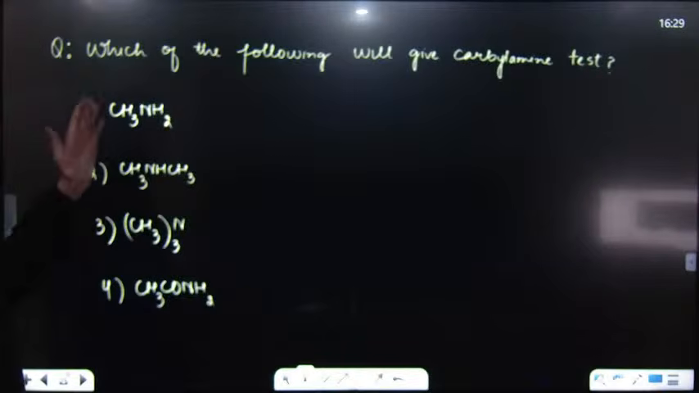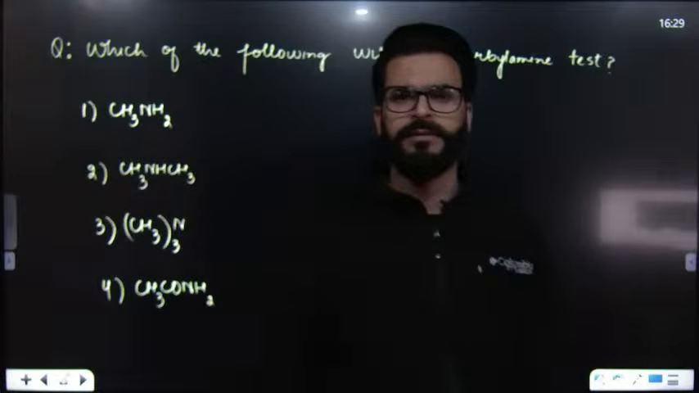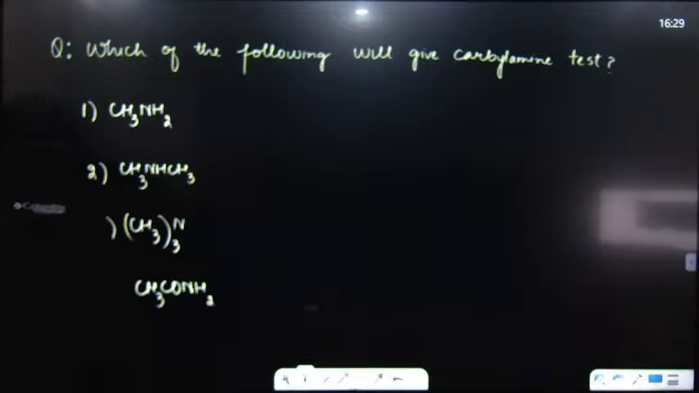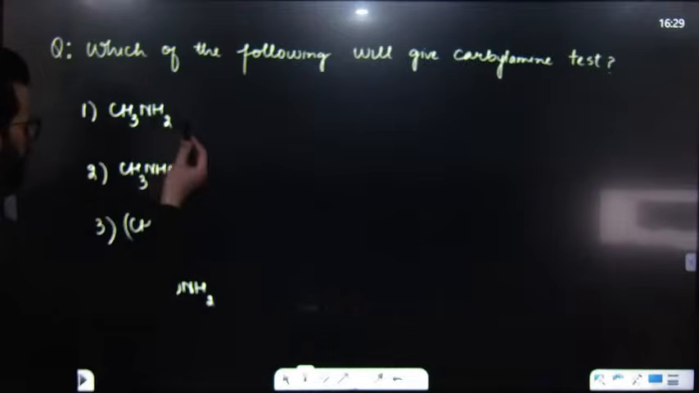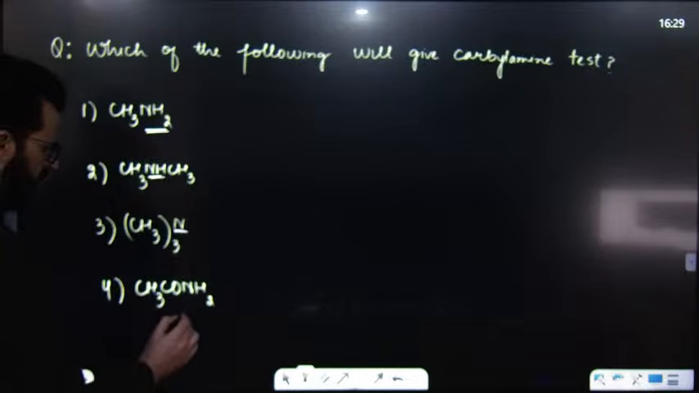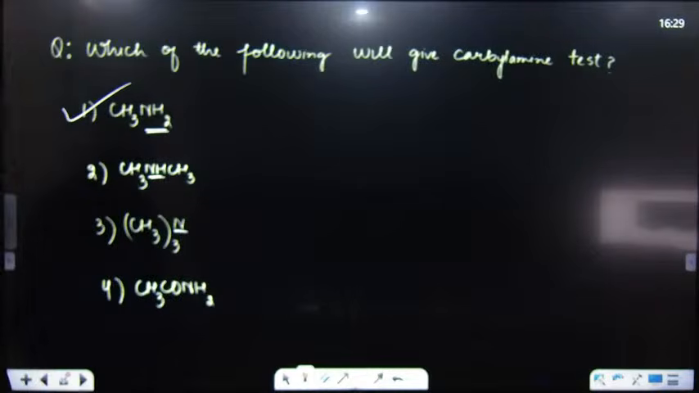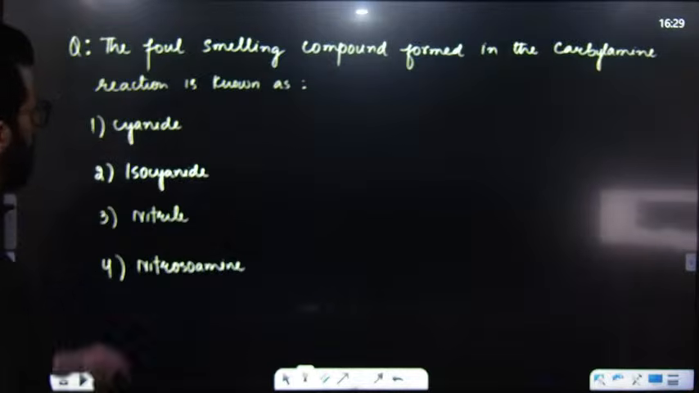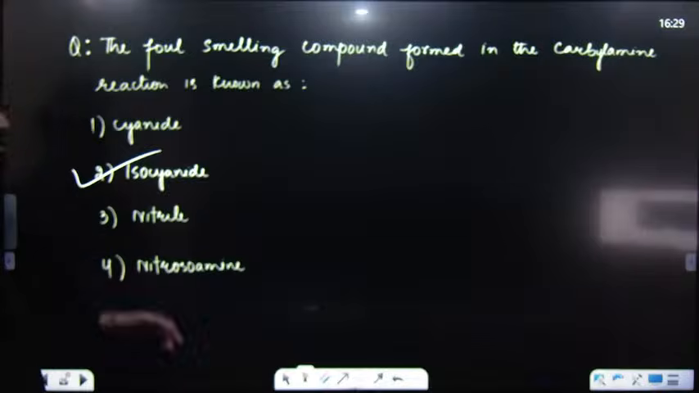After that, which of the following will give the carbylamine test? Which amine gives the carbylamine test? It is primary amine, whether aliphatic or aromatic. So it is primary amine which shows the carbylamine test. This is NH2 primary amine, this is secondary amine, this is tertiary amine, this is amide. So we will simply have primary amine. After that, the foul-smelling compound formed in the carbylamine reaction is not cyanide, it is isocyanide. This is nitrile, this is nitrosamine, so it is isocyanide.